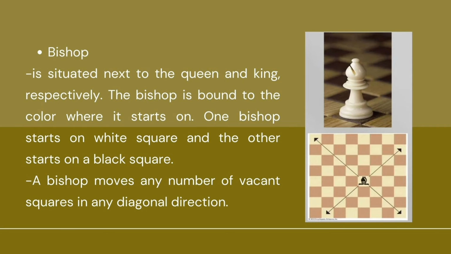A bishop moves any number of vacant squares in a diagonal direction. So, any number of vacant squares na diagonal direction, pwede natin i-move yung bishop. So, unlike sa rook, minimove natin yung rook na vertical and horizontal direction. So, yung bishop is diagonal direction only.